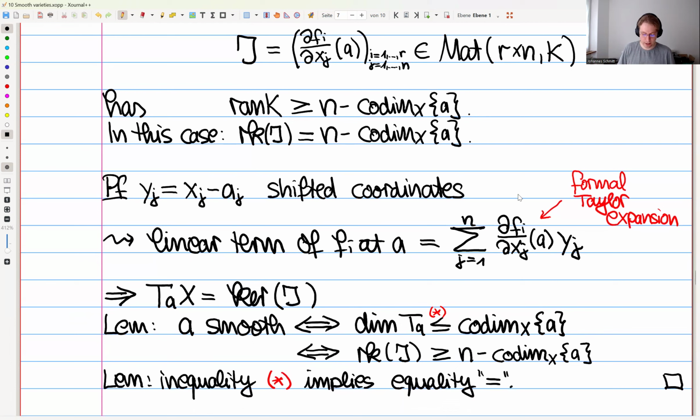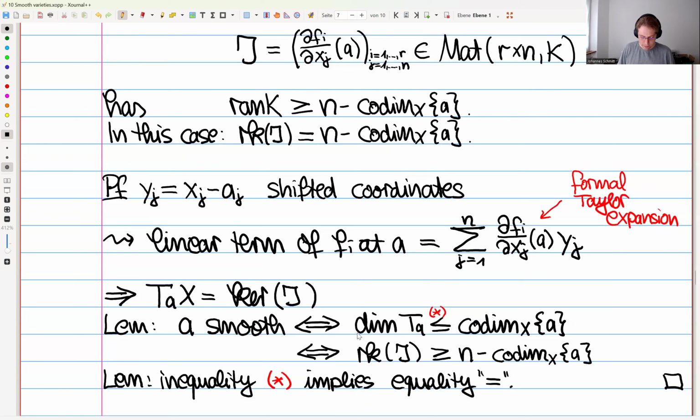Because the matrix takes an input of n entries, an R cross n matrix, and the rank is just given by this n-dimensional space modulo the kernel, by the isomorphism theorem.